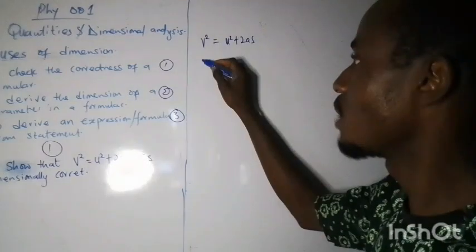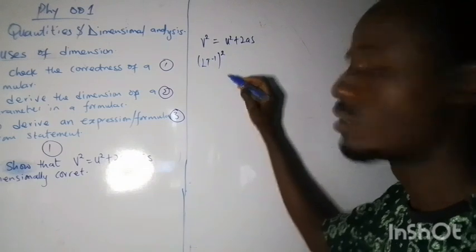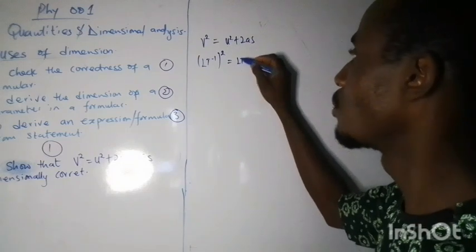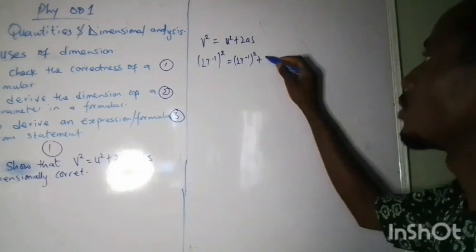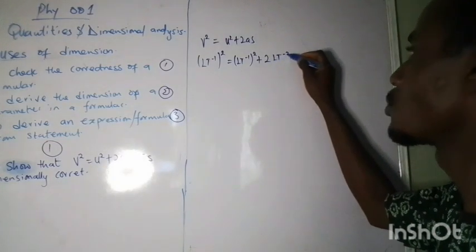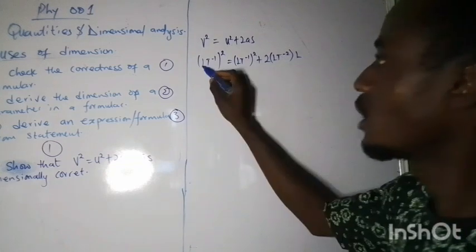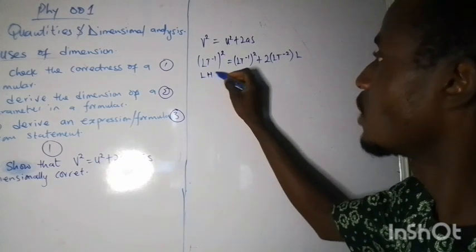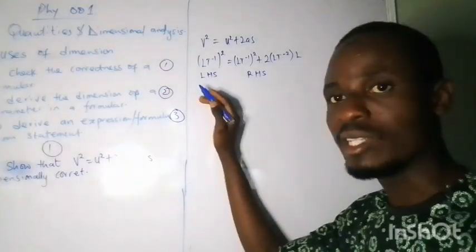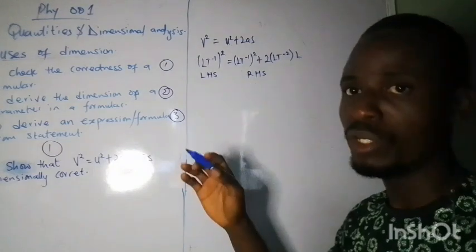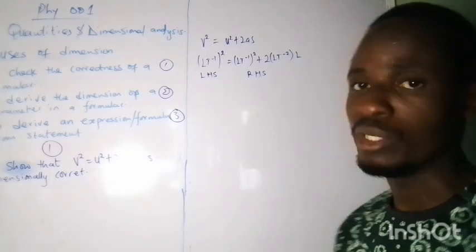So now if I write the dimension of velocity, that's L t raised to the power -1, all raised to the power 2, equals, this is also velocity, L t raised to the power -1, all raised to the power 2, plus, what's the dimension for acceleration? That's L t raised to the power -2 multiplied by L. I just have to show that this is the left hand side and this is the right hand side. We just have to simplify both sides and see if the dimension of both sides is the same. If it is the same, that means the formula is dimensionally correct.